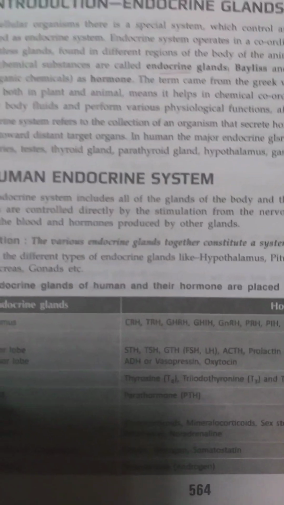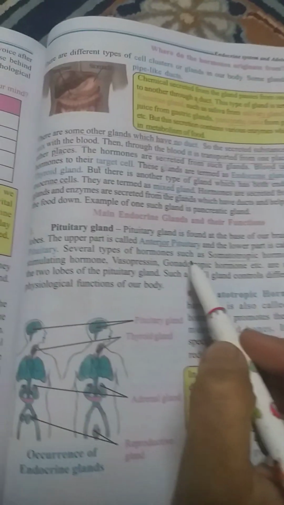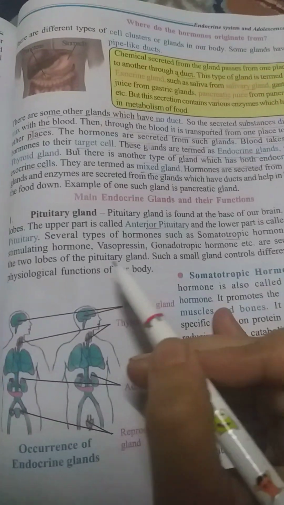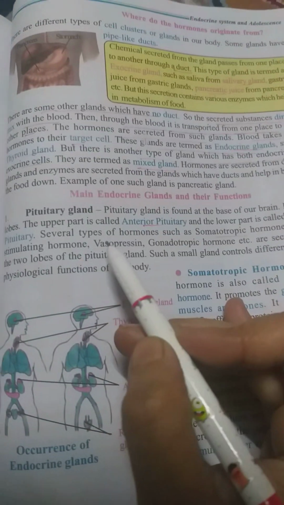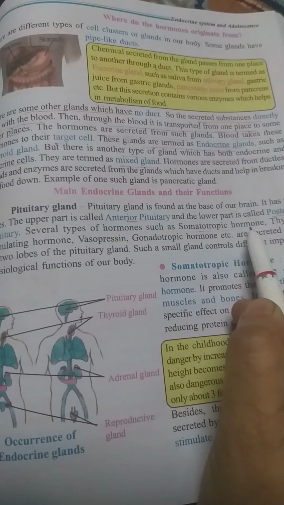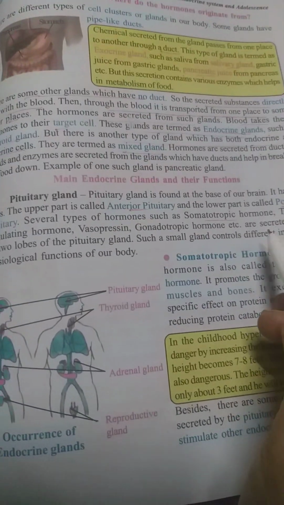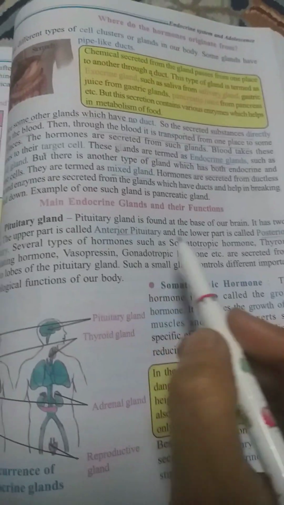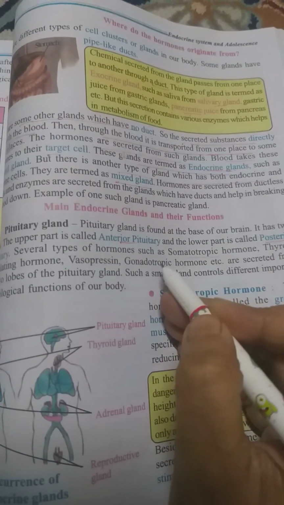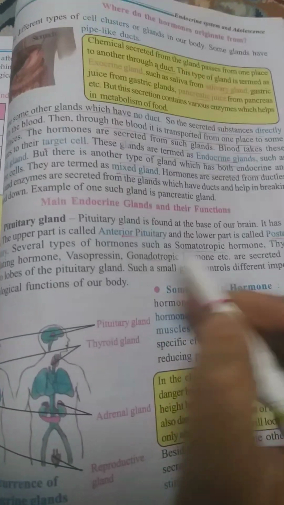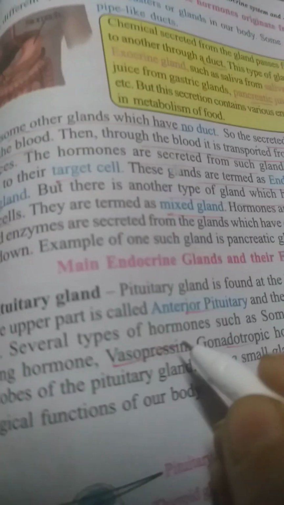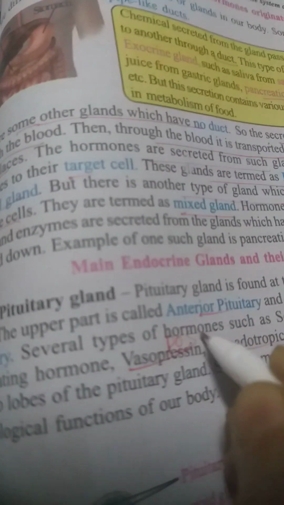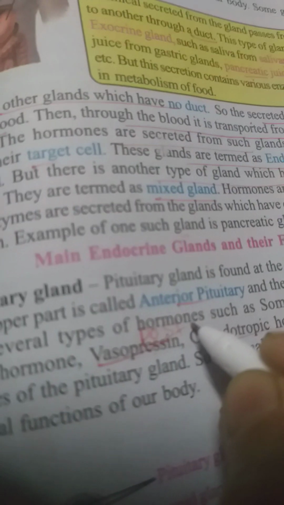From the anterior lobe, seven types of hormones are mainly secreted, but in your syllabus only two types are included. One is the somatotrophic hormone or growth hormone, another is TSH or thyroid stimulating hormone, and another is the gonadotrophic hormone, which is also secreted from the anterior pituitary. But vasopressin is secreted from the posterior pituitary.